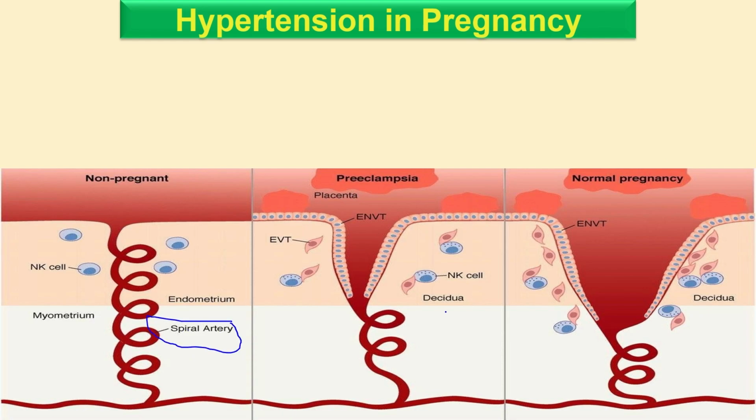When the woman becomes pregnant, this blood vessel dilates here. This increases the blood supply to the fetus. If this dilation does not occur, like here where it's narrow, what will happen? Decreased placental perfusion.